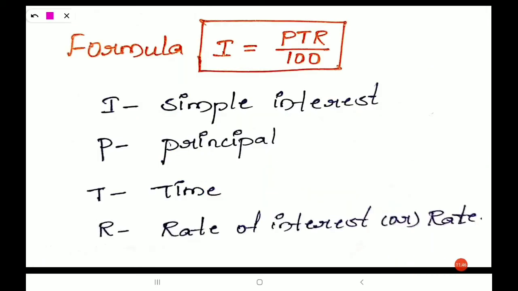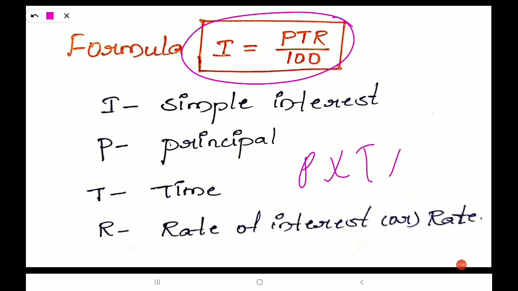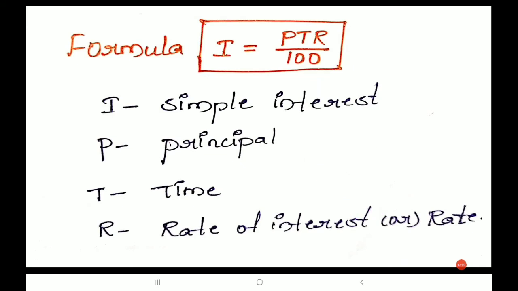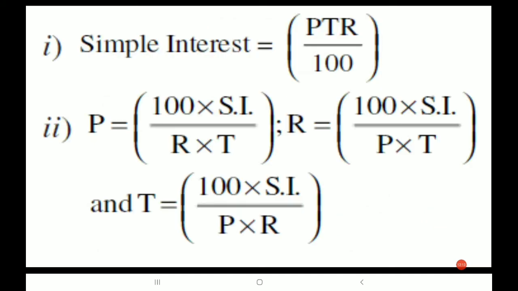So this is the formula for simple interest. I is equal to PTR by 100, that is P into T into R by 100. Here P is principal, I is interest, nothing but simple interest, R is rate of interest, or we can call it rate also. If you want to find simple interest, this is the formula: simple interest is equal to PTR by 100.